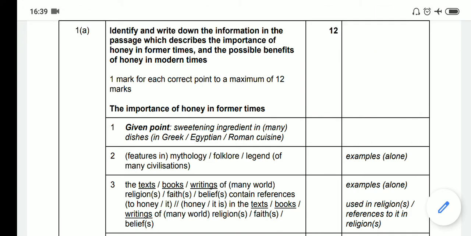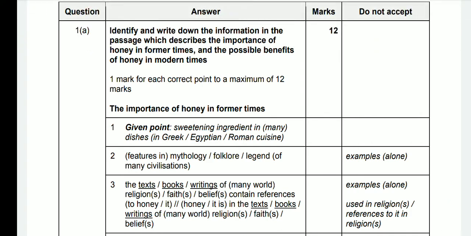As you can read, identify and write down the information in the passage which describes the importance of honey in former times and the possible benefits of honey in the modern times. 1 mark for each correct point to a maximum of 12 marks. Yesterday I told you that you must write down all the content points, because your 2 points or 3 points may be 1 point in the marking scheme.